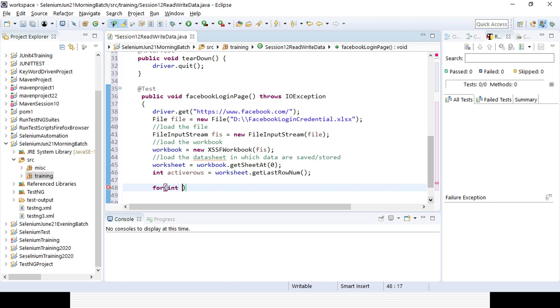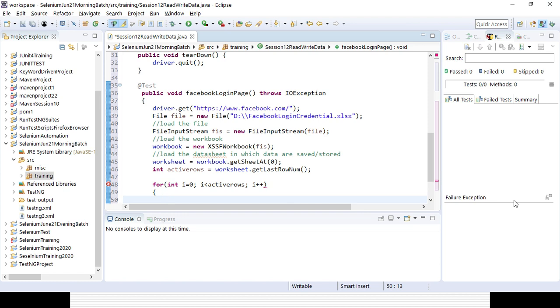Here I want to iterate from the second row, because in the first row you have the heading. i less than or equal to, meaning active row minus 1. So that will be active row. I want to iterate till the active row minus 1, right? Then i plus plus. So that is my for loop, and I need to embrace it with curly brackets.